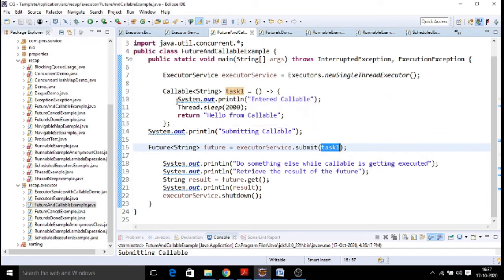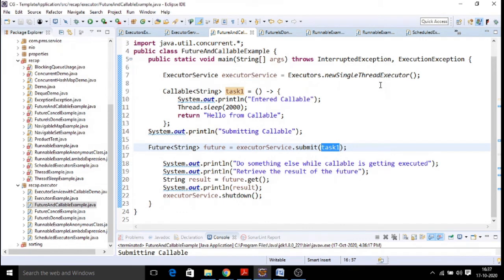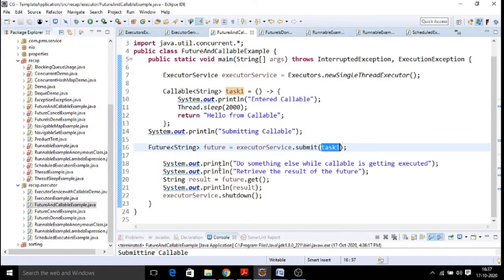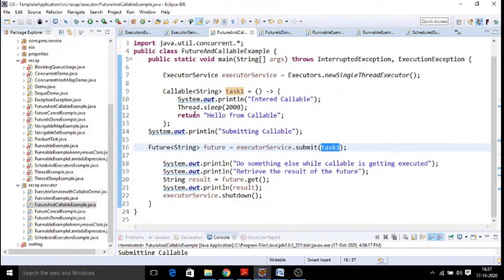Okay, so with callable, to get the future values, we use executor service. Executor service is for execution of threads, and it maintains your thread pool, thread objects and the execution process. And callable is a type of interface newly added to create threads. Future is nothing but the return type of your callable interface. Always when a thread is executed, finally it gives a result. That result is stored in a Future object. That kind of logic we will be doing with multi-threading, which is called concurrency. With executor service, these are called concurrency patterns.